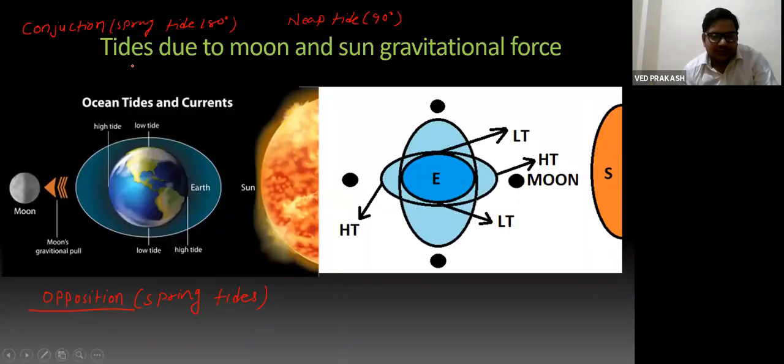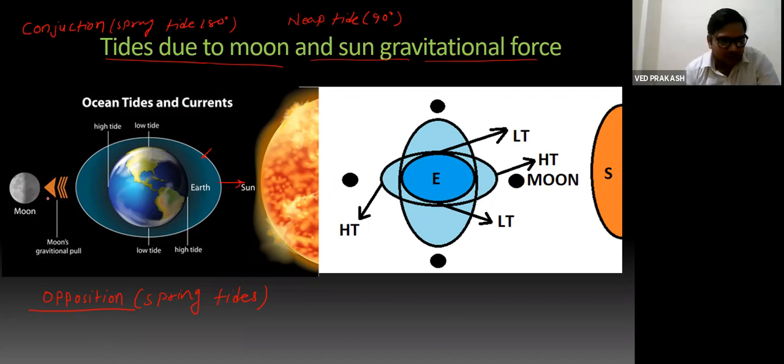So now let's start learning tides due to moon and sun gravitational force. So sun attracts water of ocean, right? So ocean water is attracted towards the sun, and towards the moon. So when sun and moon are opposite to each other, then this force is much larger as comparison to other positions of sun and moon.